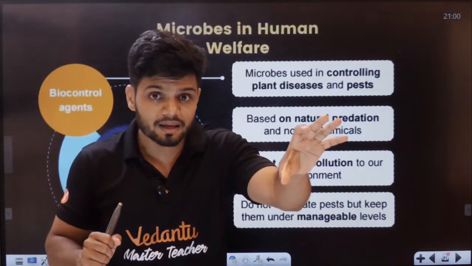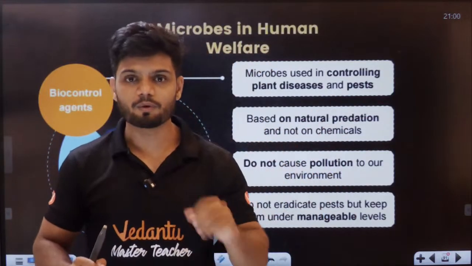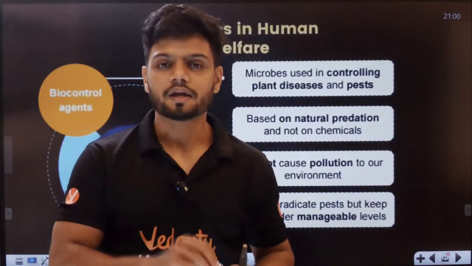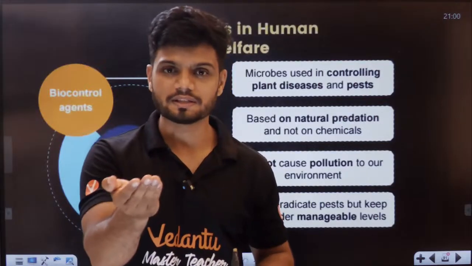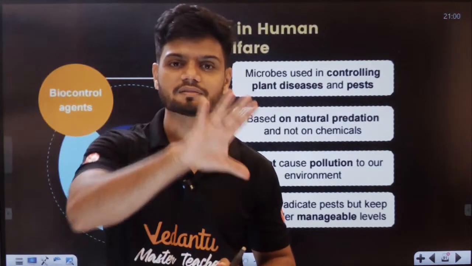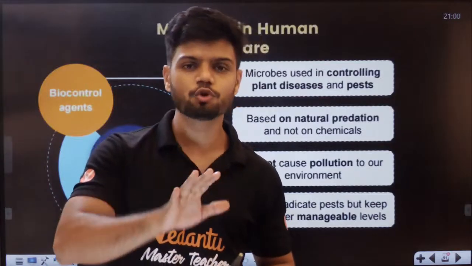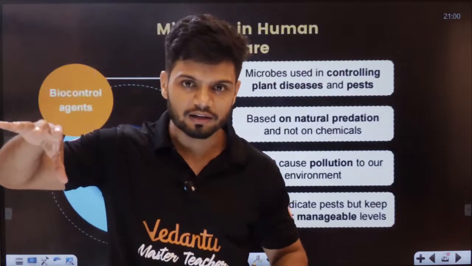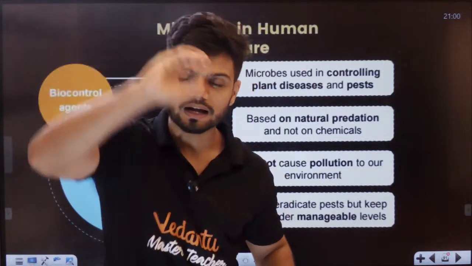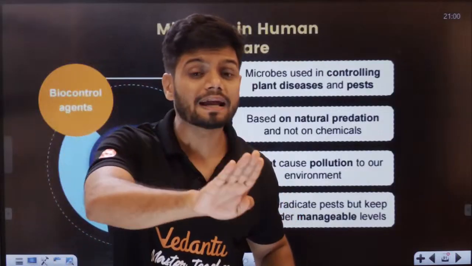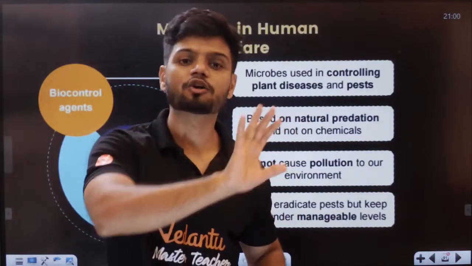Similarly, we can use the concept of prey and predator. If a deer is eating your plants, all of you know what a deer is, right? You bring in a tiger. The tiger will come, it'll eat the deer and the plants are safe. The same concept of prey and predator we are using for microbes also.